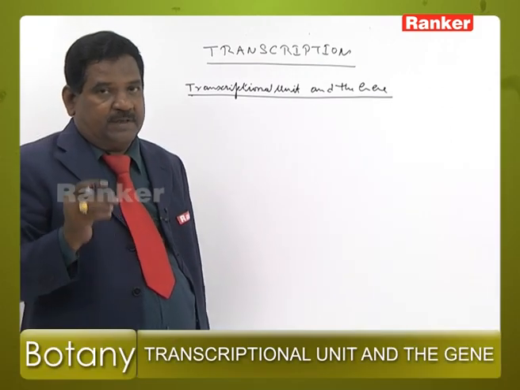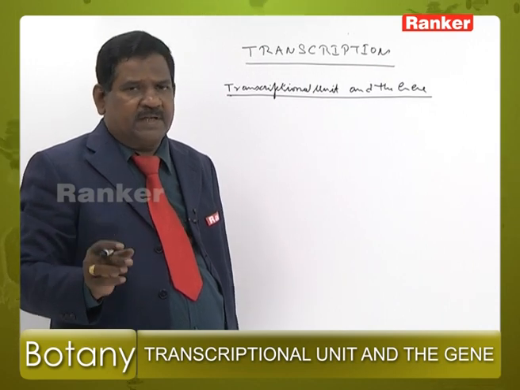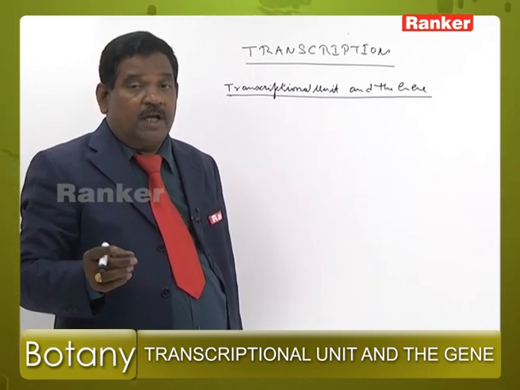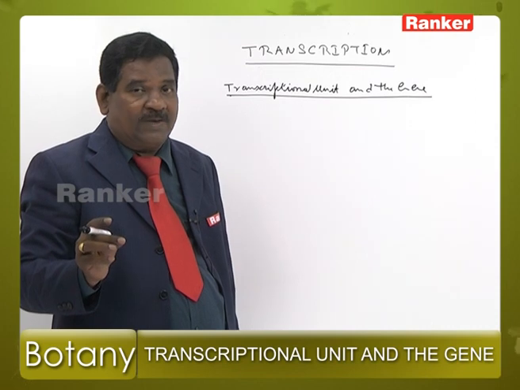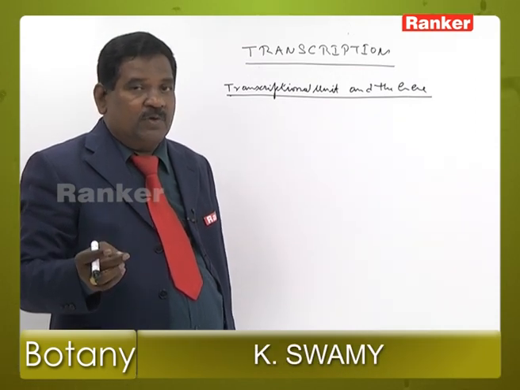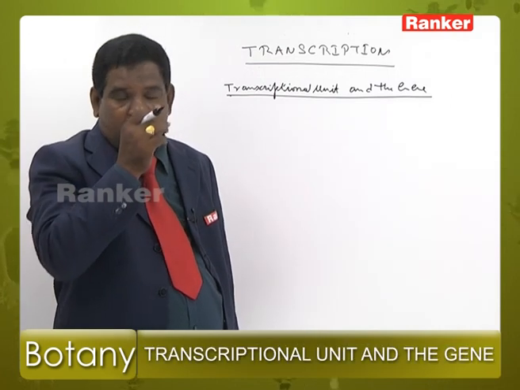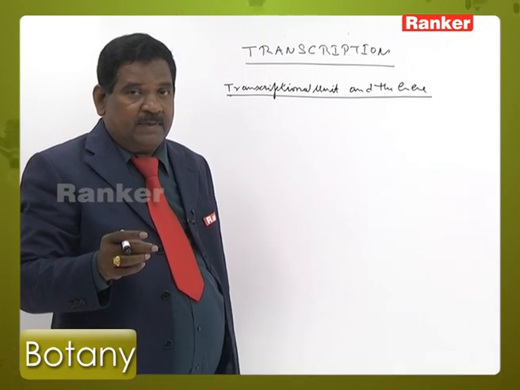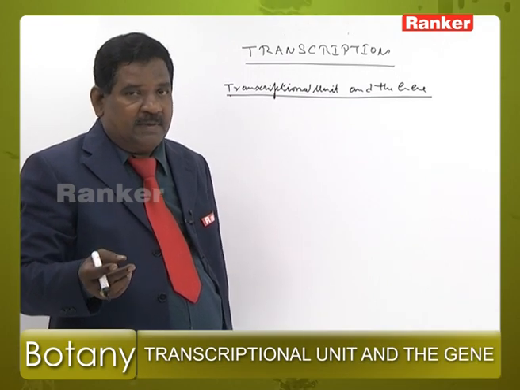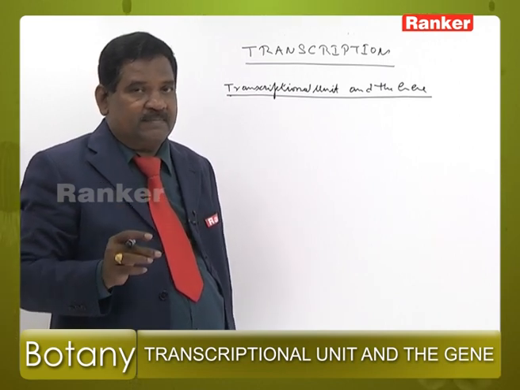Transcriptional unit and the gene. What is a gene? It is a part of DNA. A group of nucleotides can specify one character, called a gene. A group of nucleotides involved in the formation of a polypeptide chain is called a gene. So, a gene is the unit of inheritance.